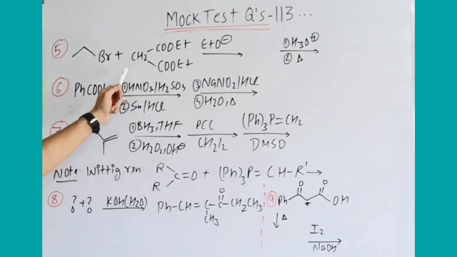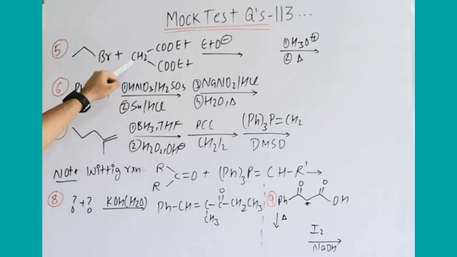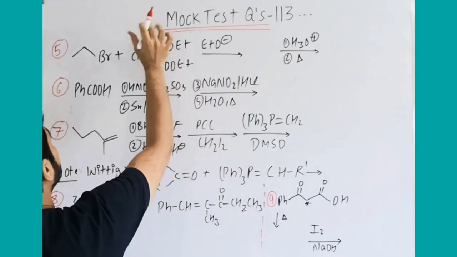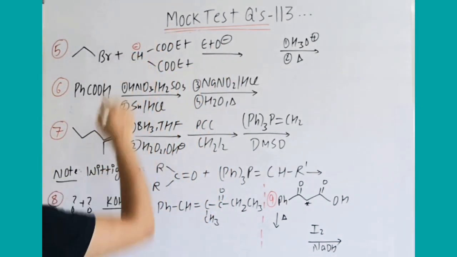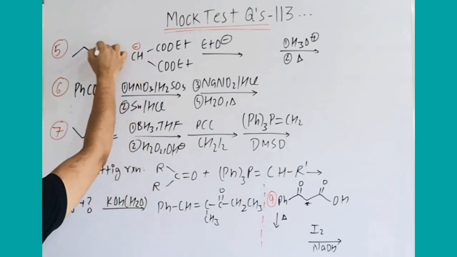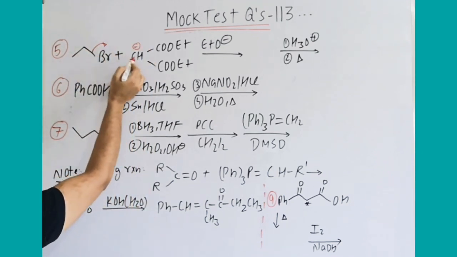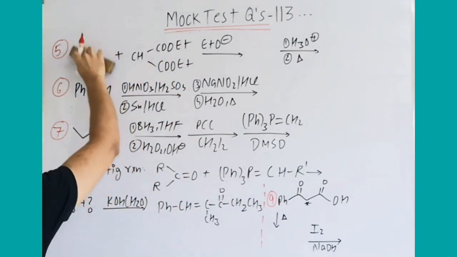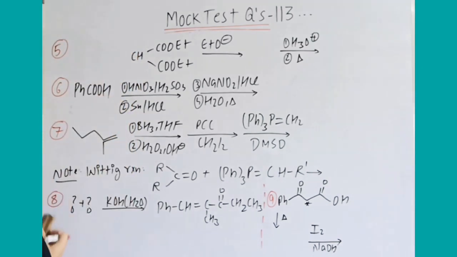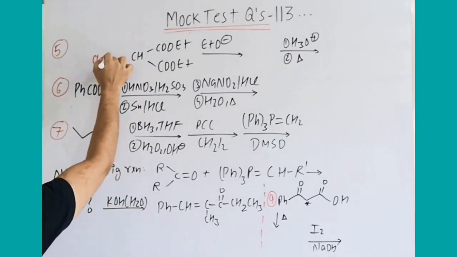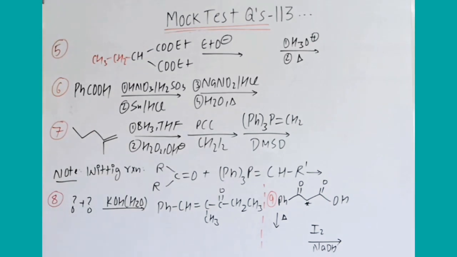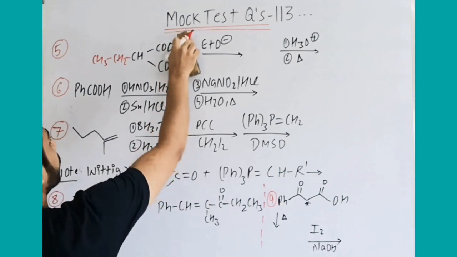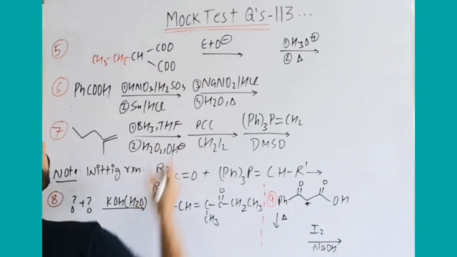This reaction I have covered in the notes, you can check. It is covered in carboxylic acids: ethoxide ion is a base, it will take the alpha hydrogen from the active methylene carbon, and this will substitute there. This will attack here, CH3, CH2, CH, and that whole combination will be there. So I am directly writing here, after the first step it forms CH3, CH2, CH like this. Then after hydrolysis, we know ester undergoes hydrolysis to give the respective carboxylic acid.